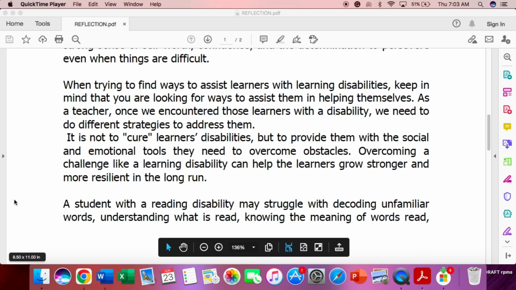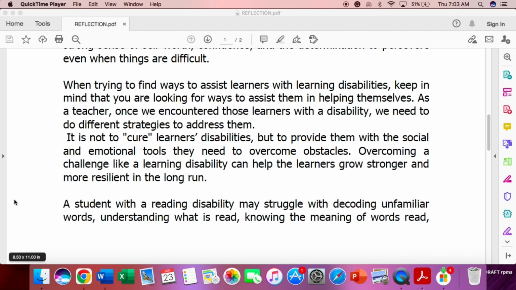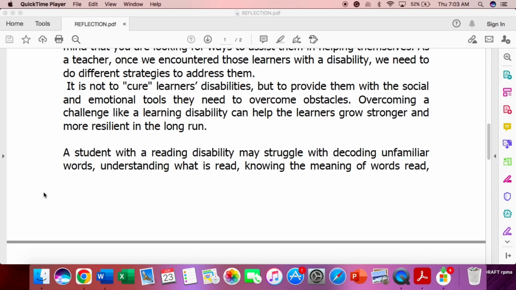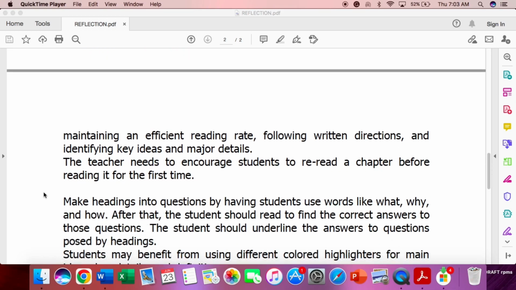As a teacher, once we encounter those learners with a disability, we need to use different strategies to address them. It's not to cure learners' disabilities, but to provide them with the social and emotional tools they need to overcome obstacles. Overcoming a challenge like a learning disability can help the learners grow stronger and more resilient in the long run.